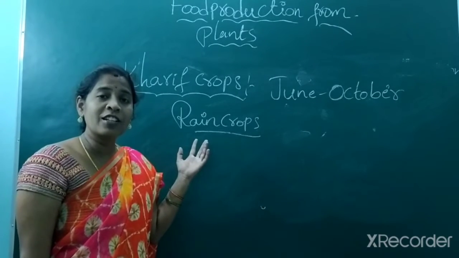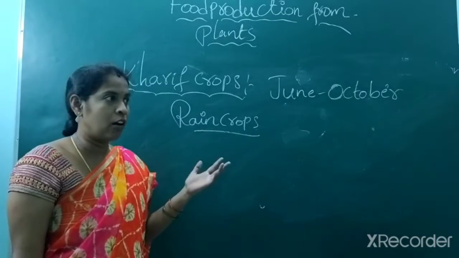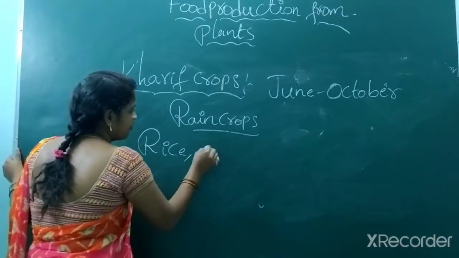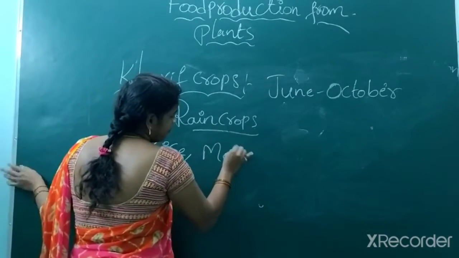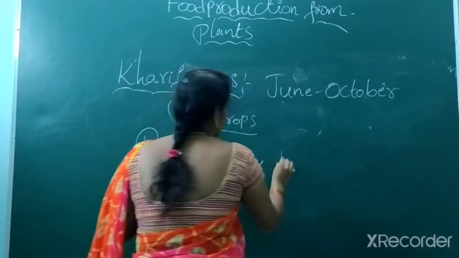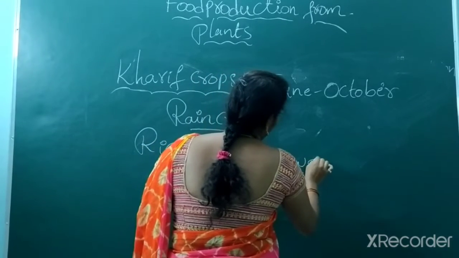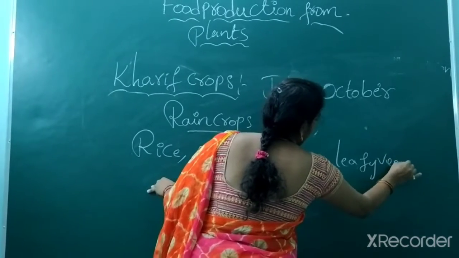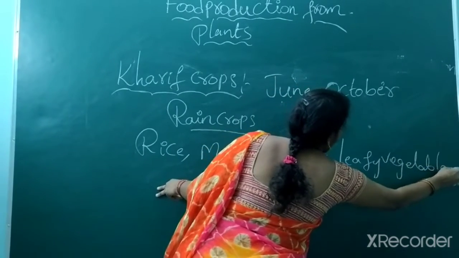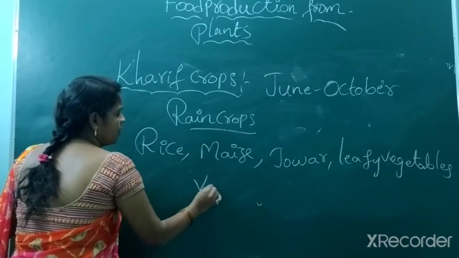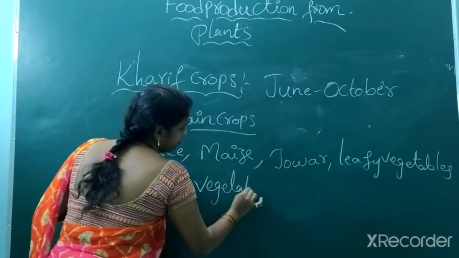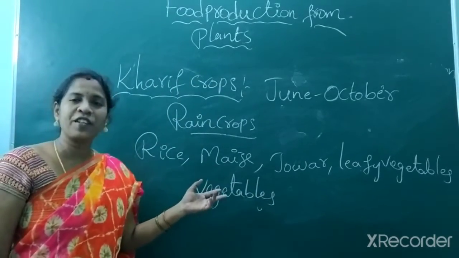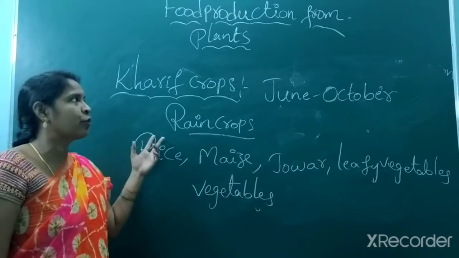Generally, what are the Kharif crops we see in our Telangana? We cultivate rice, maize, jowar, leafy vegetables and vegetables. So rice, maize, jowar, leafy vegetables and vegetables are generally the crops which we cultivate in Kharif.